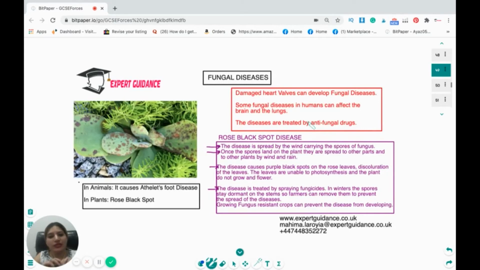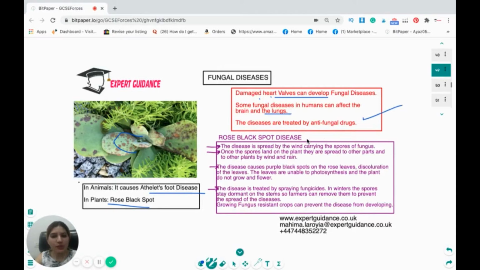Okay, now let's come to the fungal disease. In animals, the fungal disease is athlete's foot. In plants, it is rose black spot. You can see these are the black spots which are created on the leaf. Damaged heart valves can develop fungal disease. Some fungal diseases in humans can affect the brain and the lungs, and they are treated with antifungal drugs.